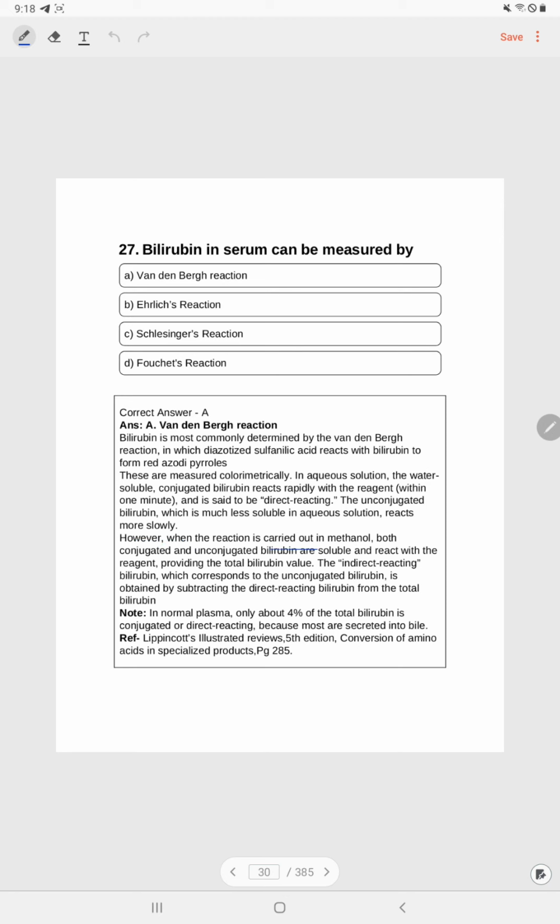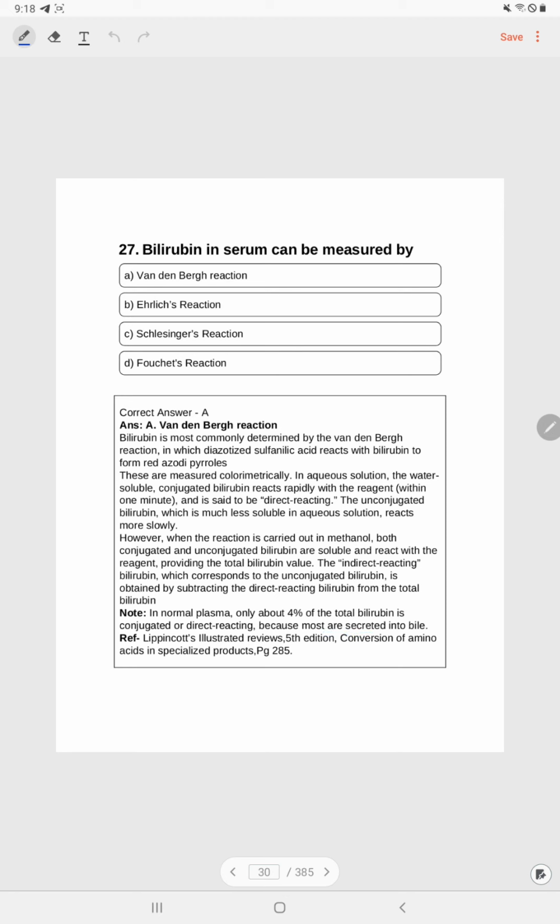However, when the reaction is carried out in methanol, both conjugated and unconjugated bilirubin are soluble and react with the reagent, providing the total bilirubin value. The indirect reacting bilirubin, which corresponds to unconjugated bilirubin, is obtained by subtracting the direct reacting bilirubin from total bilirubin. Note, in normal plasma, only 4% of total bilirubin is conjugated or direct reacting because most is secreted into bile.